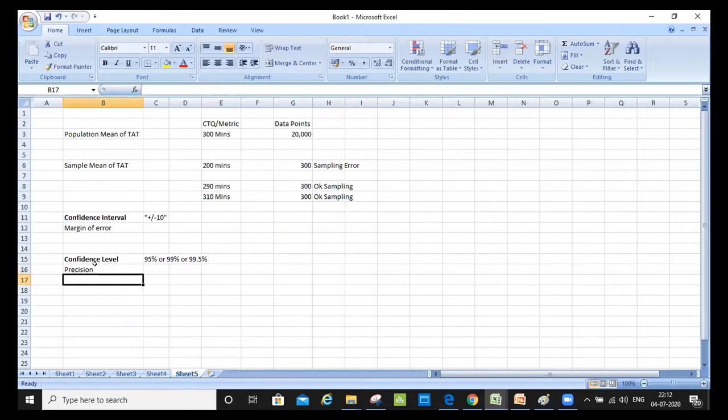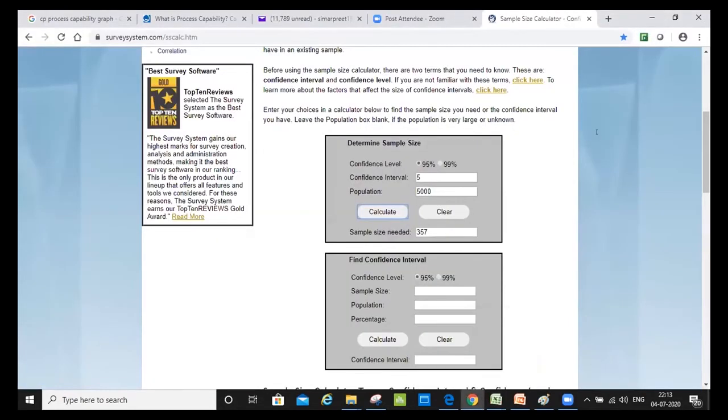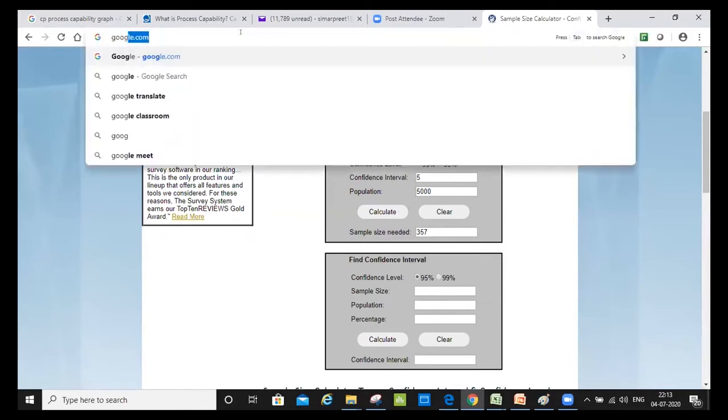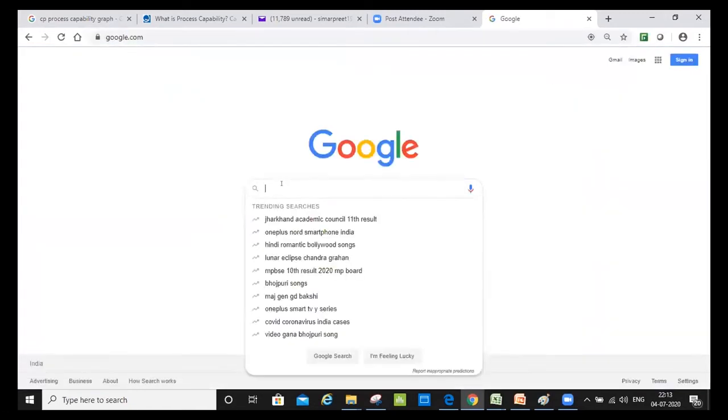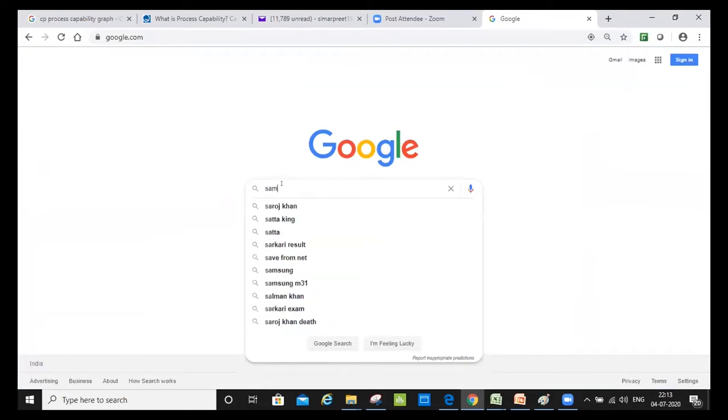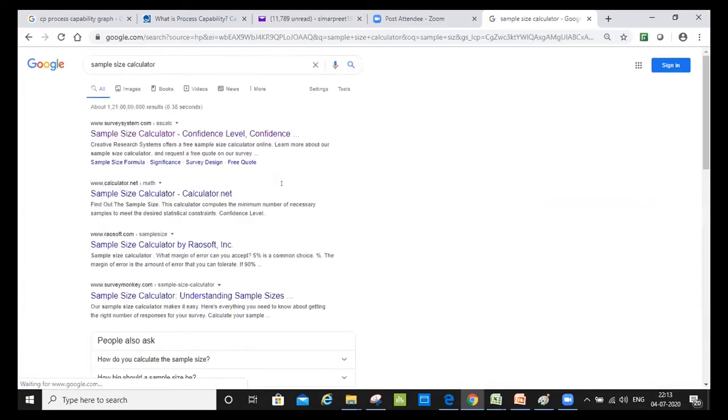Okay, so let me show you the formula, how it is being calculated, and then you'll be able to ask more questions or maybe comment more. I'm just using a calculator, so you can go to Google. Can you all see my screen? Yep. Just search for sample size calculator here. The first link that you can see, the servicesystem.com, click on it.